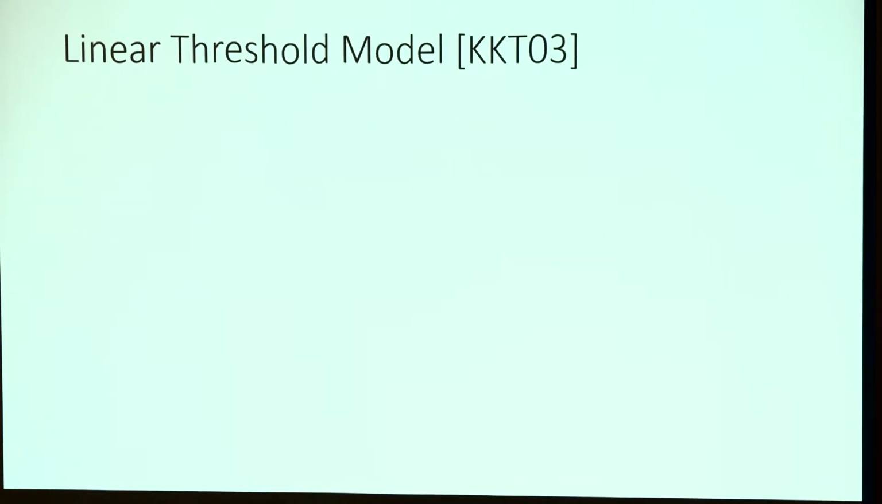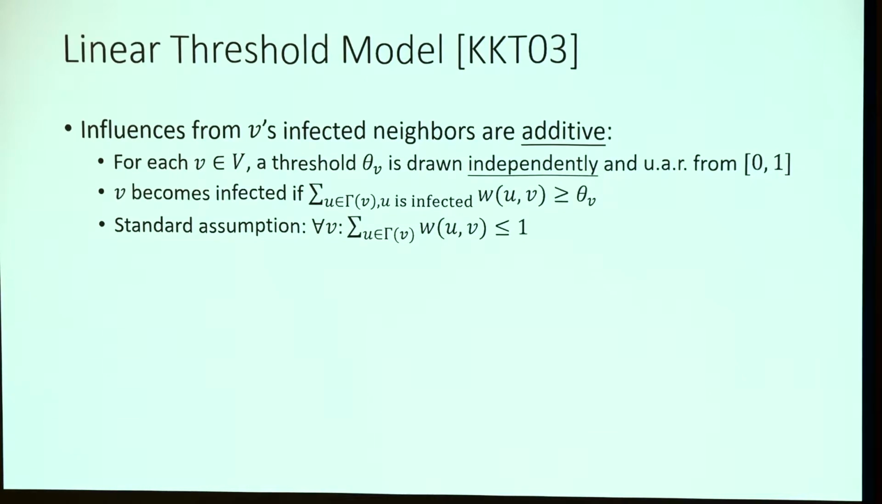Another well-studied model is the linear threshold model. The idea of the linear threshold model suggests that the influence from different neighbors should be additive. And to model this formally, before the cascade process begins, we have each vertex sample a threshold theta_V independently and uniformly at random from 0 to 1. This threshold measures how vulnerable this vertex is against infection.